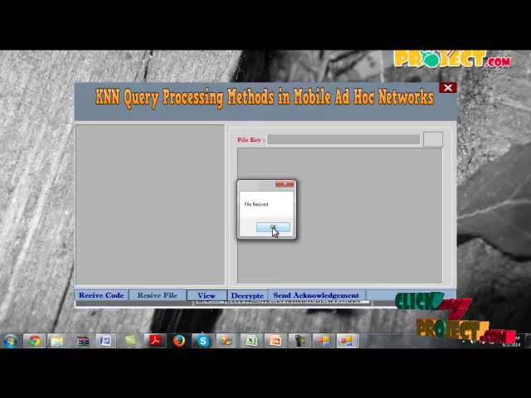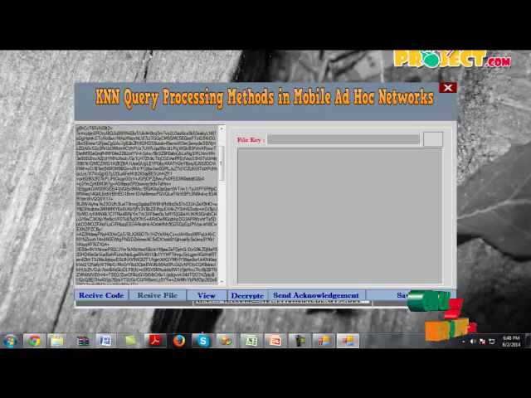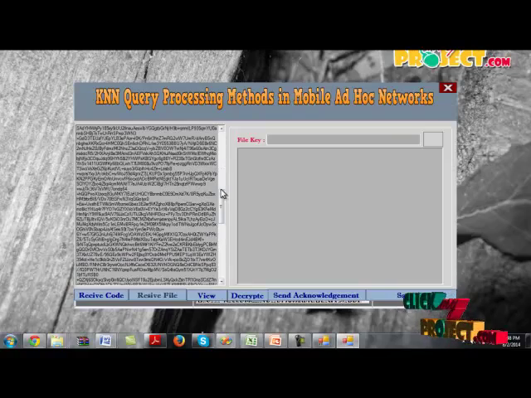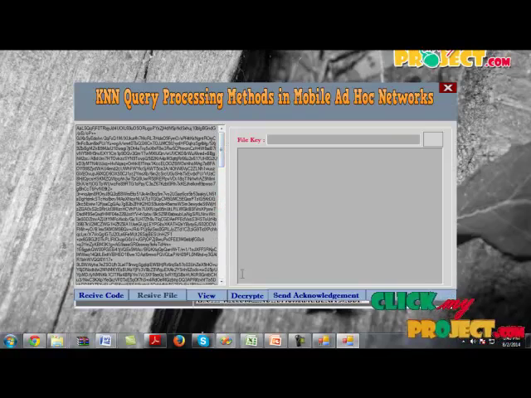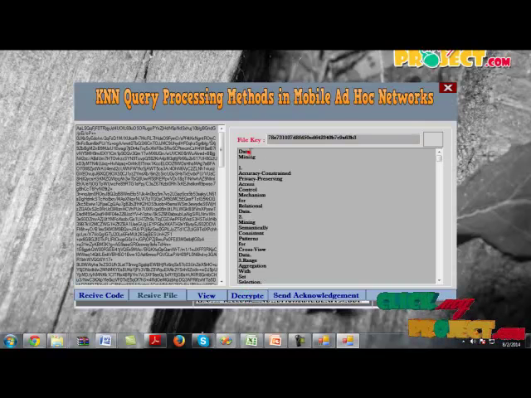A file received message will be shown, and then click view. The encrypted file will be displayed. To decrypt the file, we should fetch the key. By using this, the key will be generated by checking according to the key. If it is a valid key, then only it will be decrypted. The decrypted message will be shown.